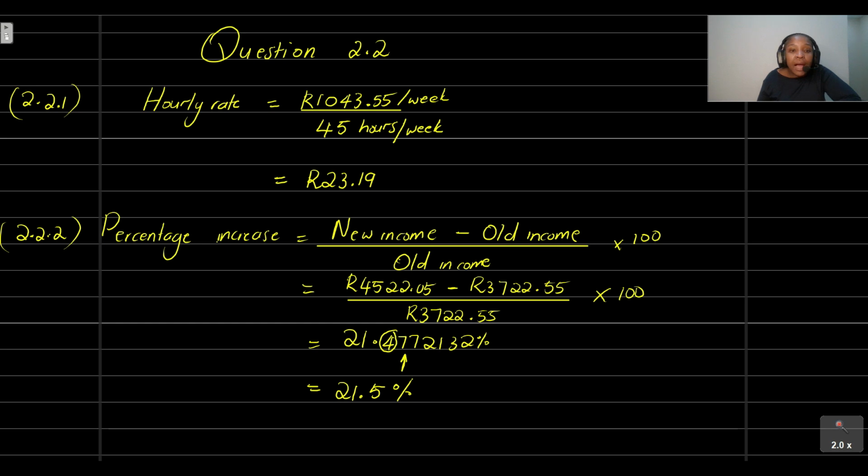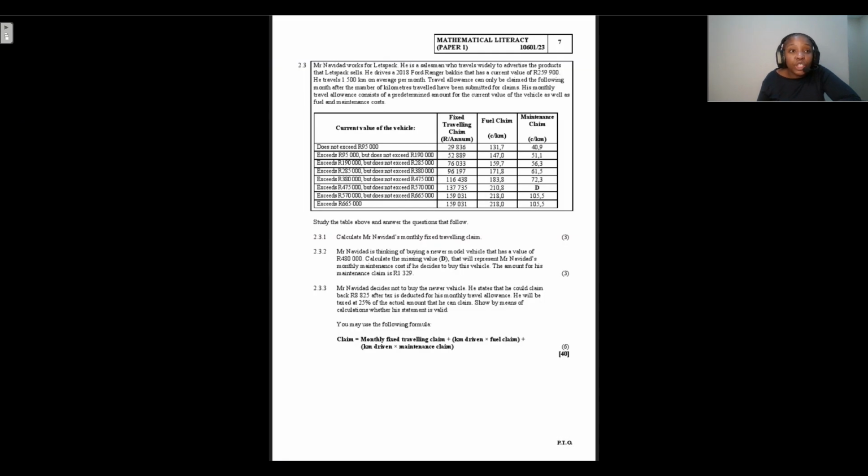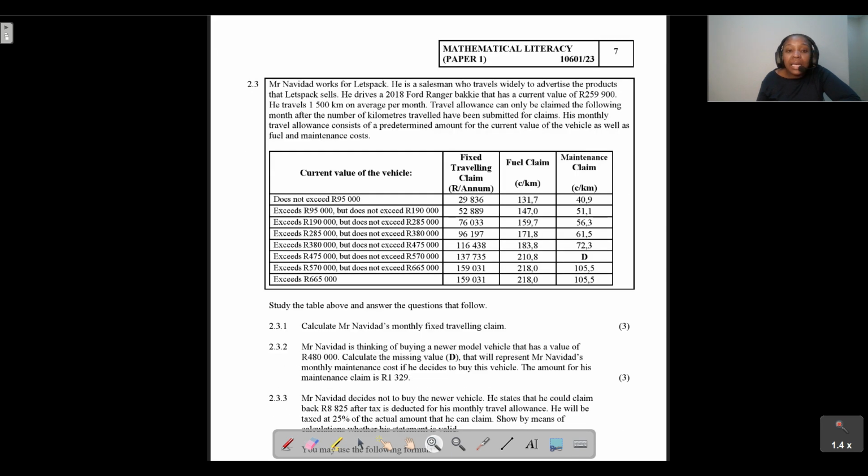Right, now let's have a look at the last question for question 2. So the last question here, guys, we're going to be analyzing this table. We are told that this is basically a form that helps you determine how much you can claim for your fixed traveling, for the fuel claim, for the maintenance claim, depending on the value of the vehicle that you have, if you work in this particular company. So we're going to have a look at that.